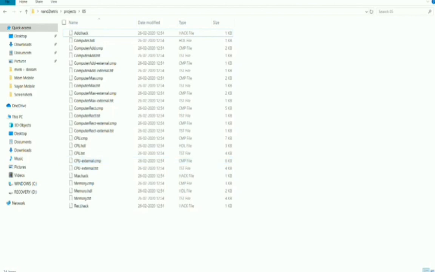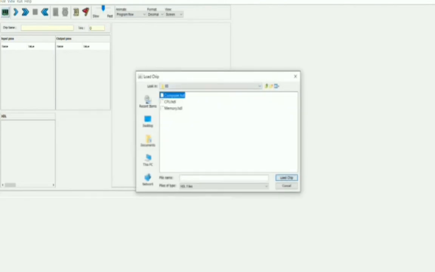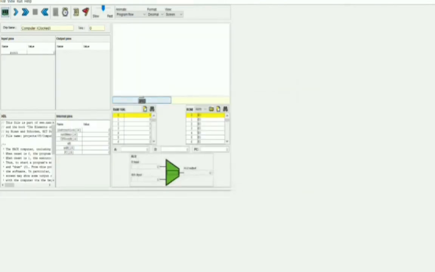In order to test the topmost chip, that is the computer, we run some previously understood sample Hack machine language programs. To do so, we first open the hardware simulator and load the computer chip. We immediately can see the GUI of the built-in chips that are part of this chip.